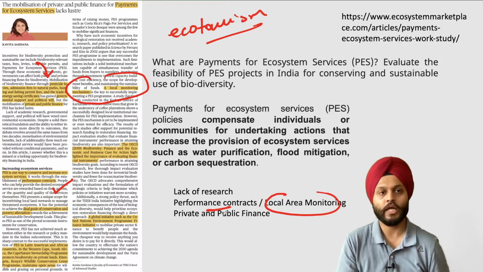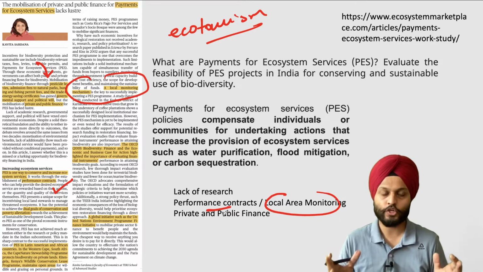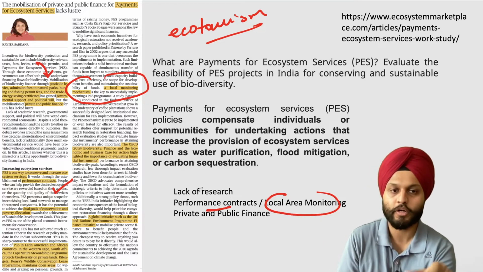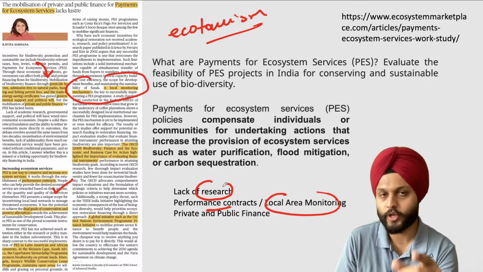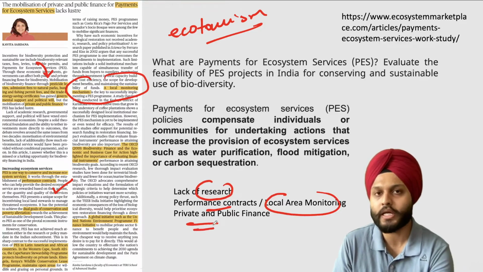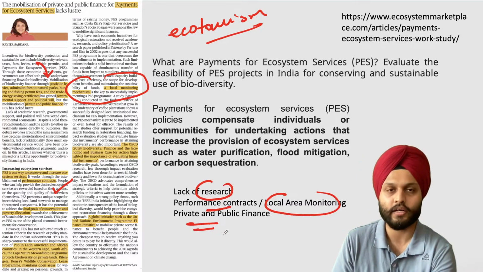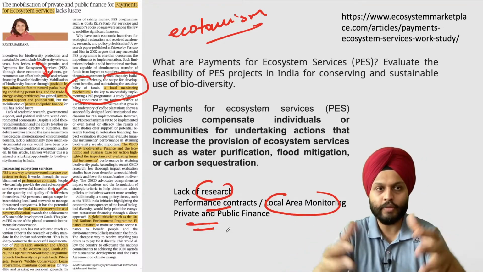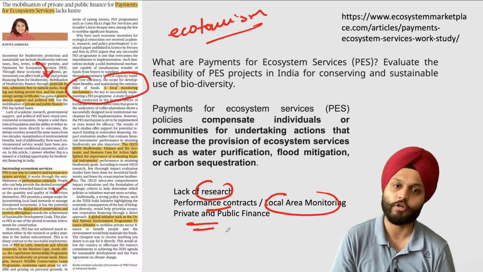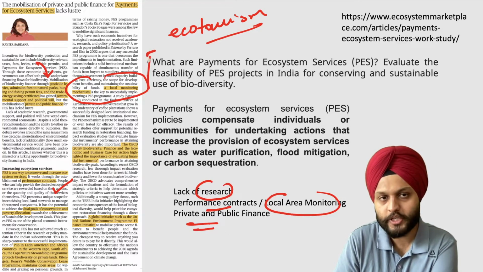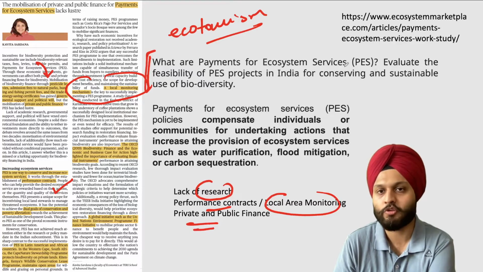Then there should be some mechanism to raise capital. It should not just be the domain of the government. Yes, there should be awareness, there should be education, but there should be a mechanism whereby private and public entities can directly interact and make the payments for the ecosystem services. So that should be there. So now coming back to the question, what are the payments for ecosystem services?